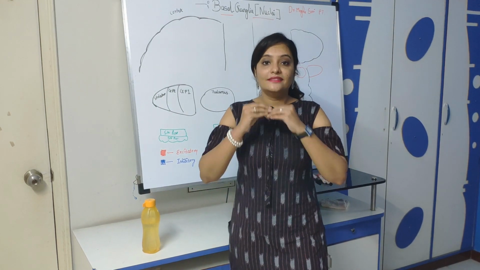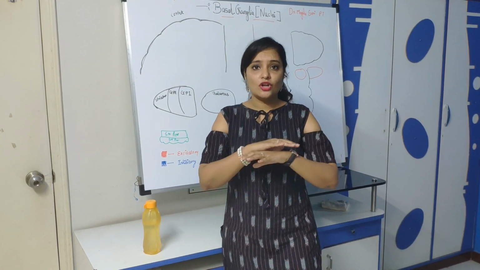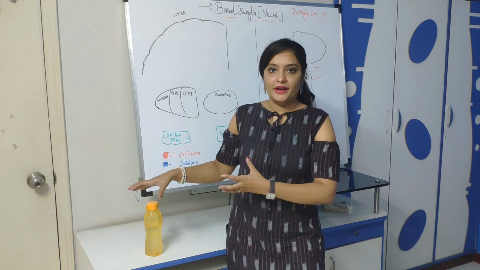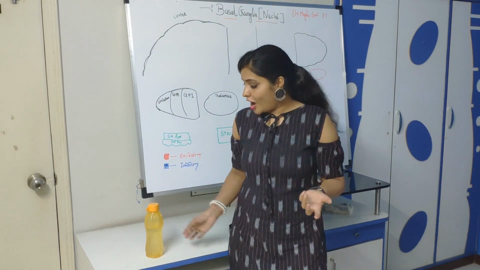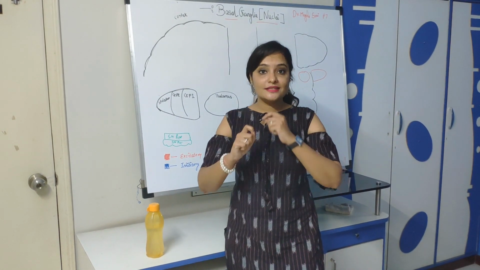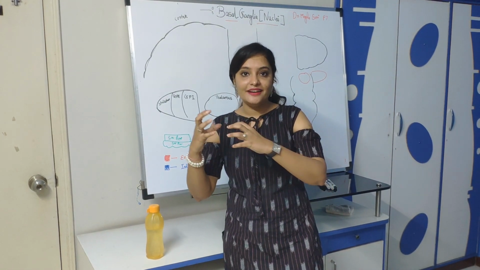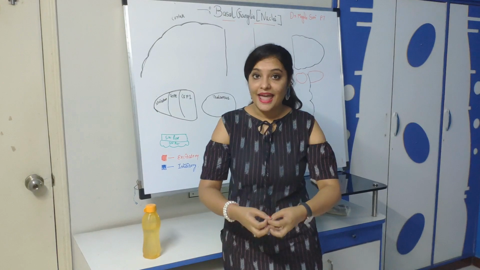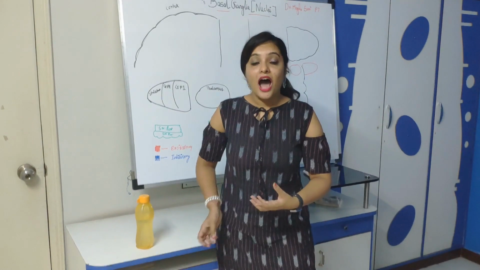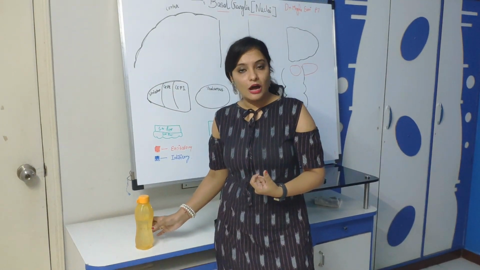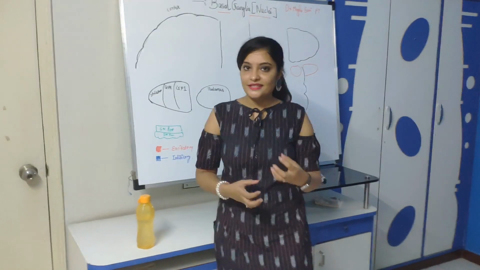Now the cerebral cortex is not capable of planning a movement. Cerebral cortex doesn't know how to hold this bottle. So what will cerebral cortex do? It will send this idea to basal ganglia and ask basal ganglia how to hold this bottle. Can you please tell me?